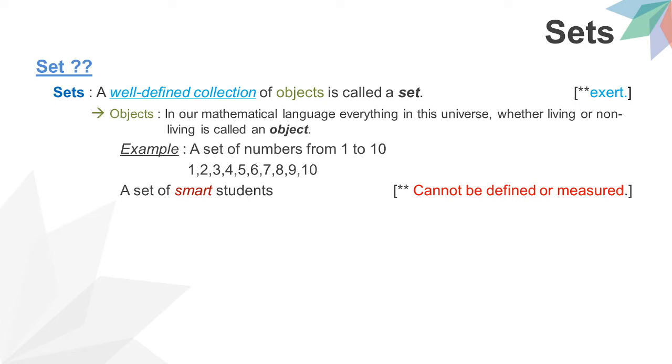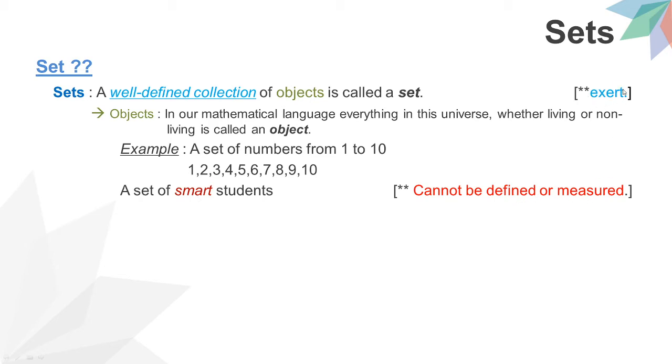Now a set of smart students. This cannot be done. Why? Because a set of smart students, where in the world, in the country, in the class, where is it? So it is not correct. It is not a proper set. It cannot be defined or measured.